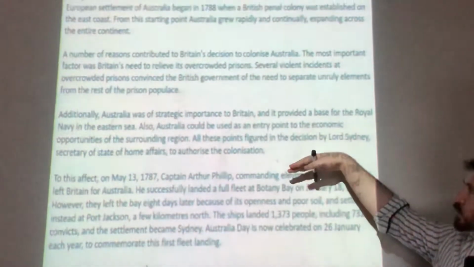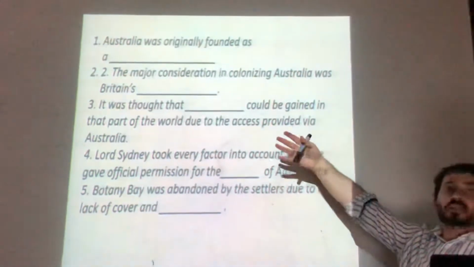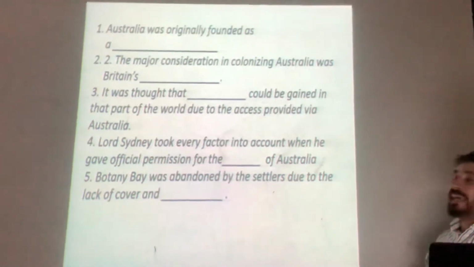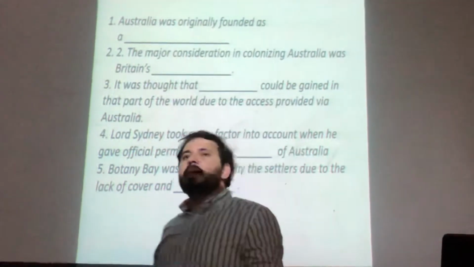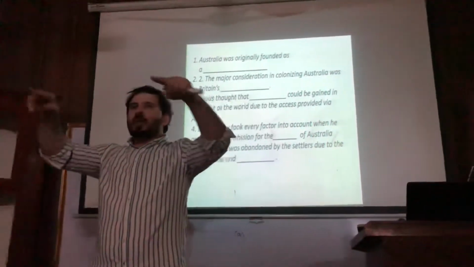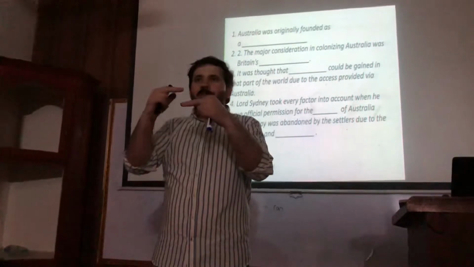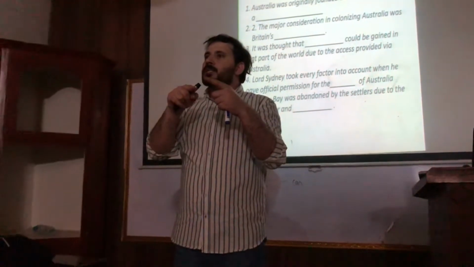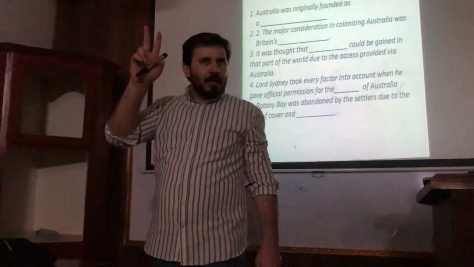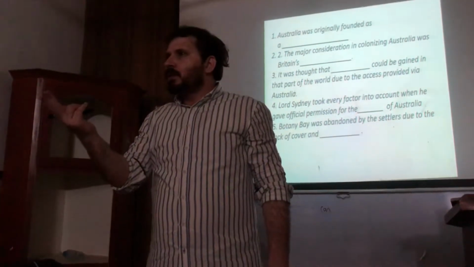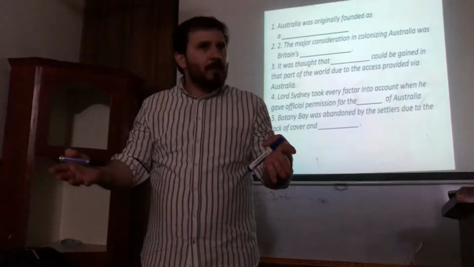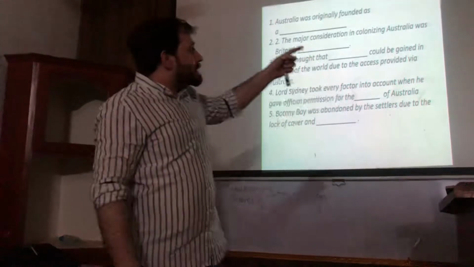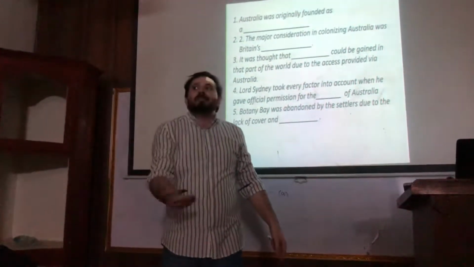Suppose, let's come up here to one of the topics, we want to do this practically, clear? Now, read the first question. Australia was originally founded as a. This is called sentence completion. Look, summary was for 1 or 2 paragraphs. Yesterday I told you about summary completion. The summary is from 1 or 2 paragraphs, clear? Maximum 3, minimum 2 paragraphs. Like you have already practiced on those types of questions, that summary is not for the whole passage. Am I right? But while doing sentence completion, it can be from the whole passage.